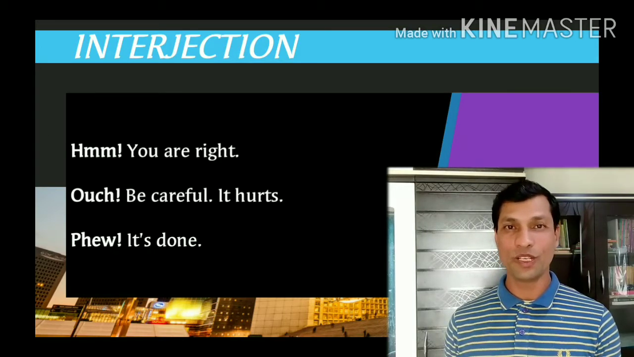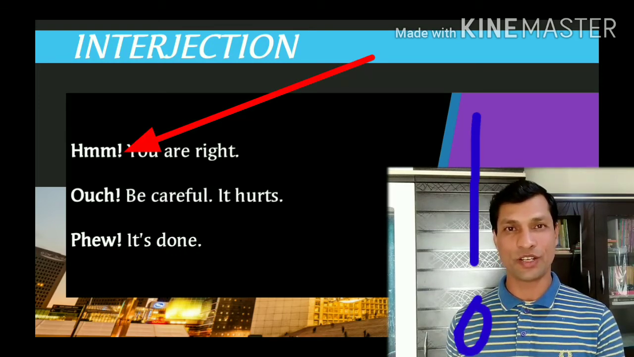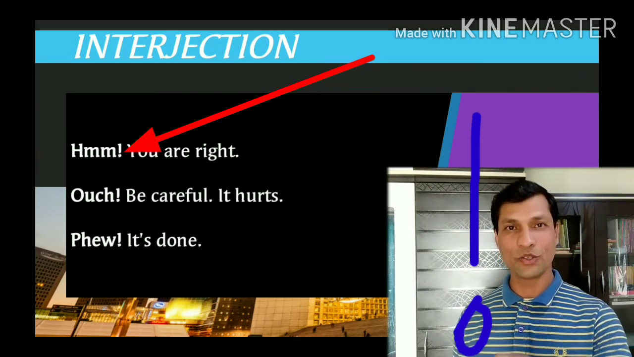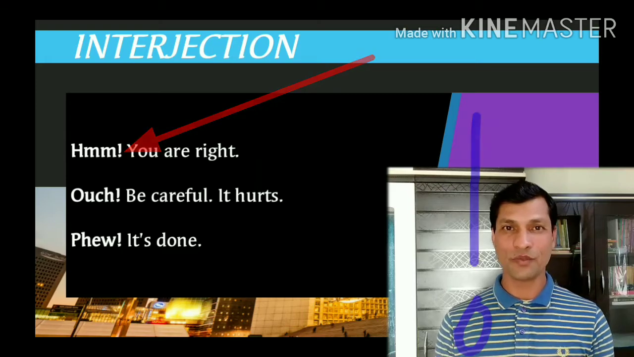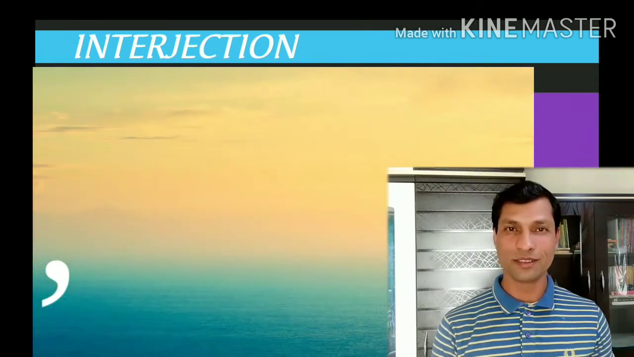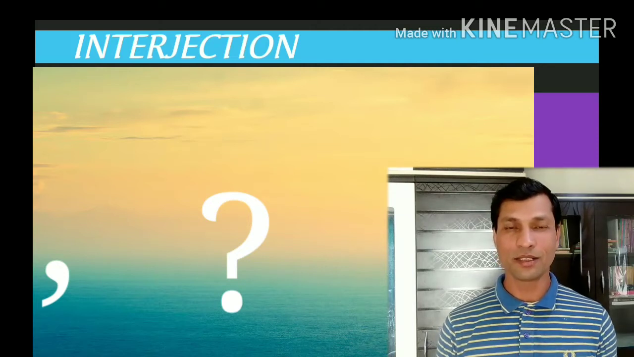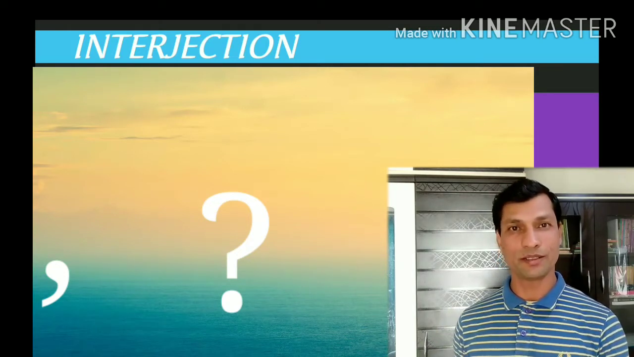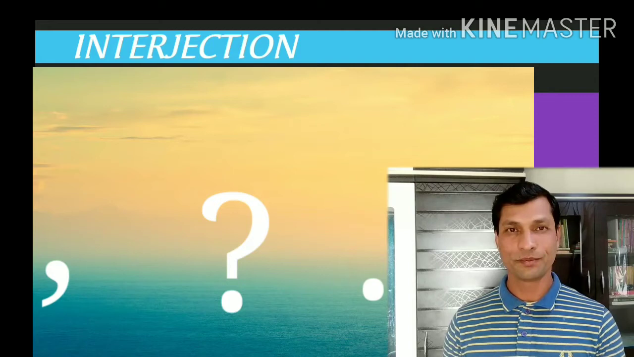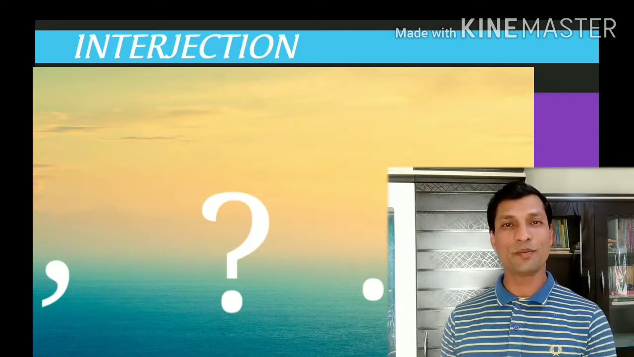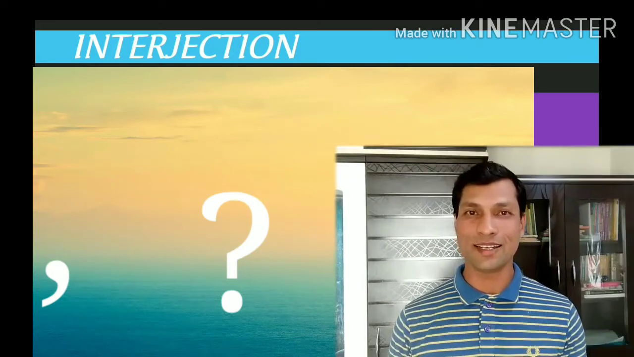Well, everyone knows we use an exclamation mark after an interjection. Wait, it's not true all the time. Sometimes we also use a comma or a question mark, which is also called an interrogative mark, and sometimes a period, that is full stop. How to decide? It depends upon the situation and how intense your emotion is.